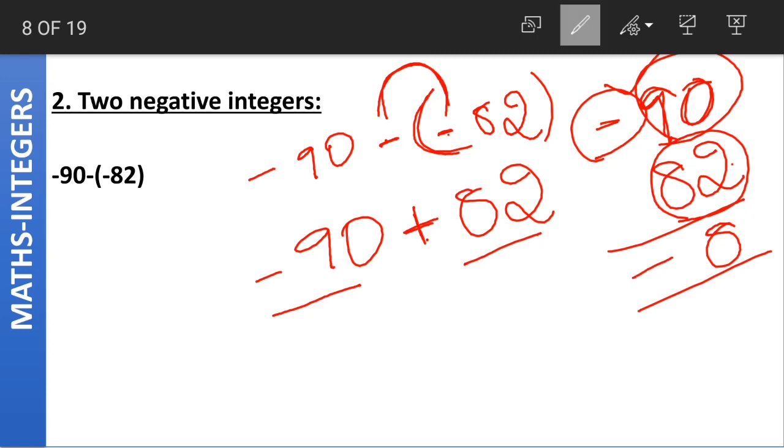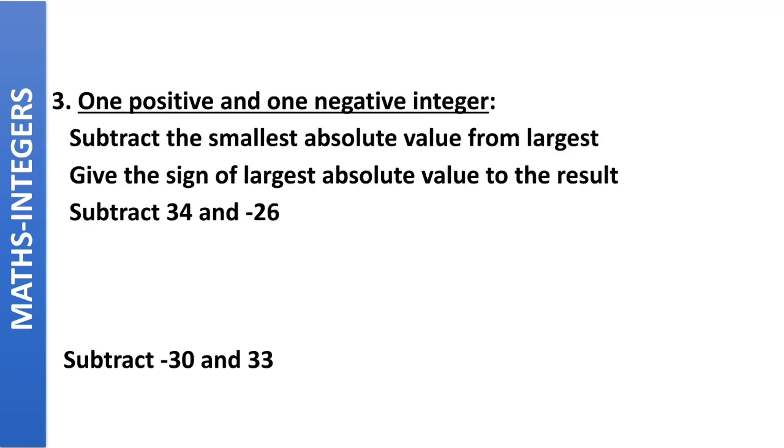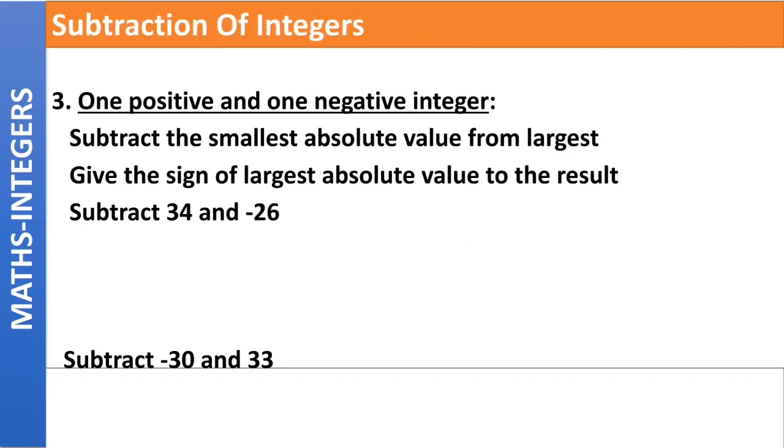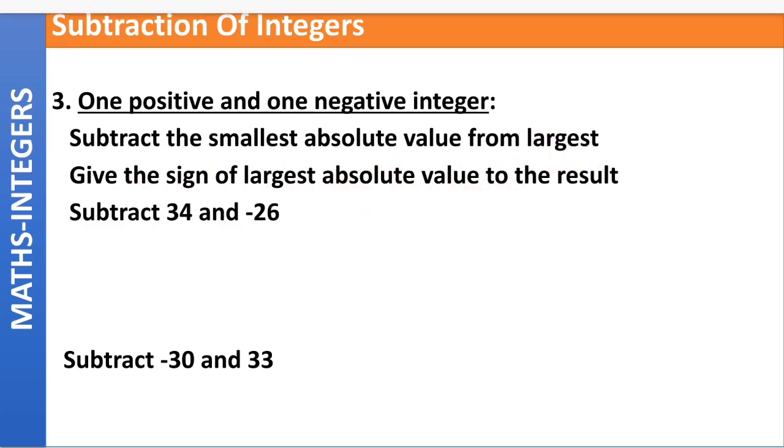Understood? The same rules which we have followed for addition apply to subtraction as well. The third possible case is we have one positive and one negative integer. Again the same as addition. Subtract the smallest absolute value from the largest. Give the sign of the largest absolute value to the result.